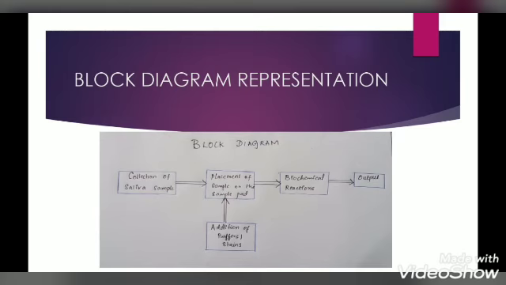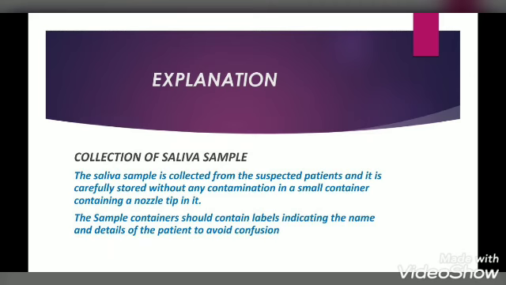The first block is collection of saliva sample. We collect the saliva sample from the patients we are going to check, and it should be stored carefully so that no contamination occurs and we get a good result. It is also necessary to label the samples with the name and other details like age, so that we can avoid confusion. The next block is placement of the sample on the sample pad. We place the saliva sample collected from the patient on the sample pad without any spillage, so that it doesn't spread to other parts of the kit.